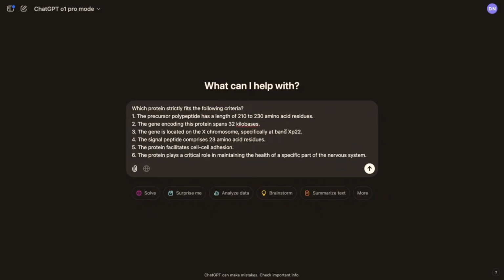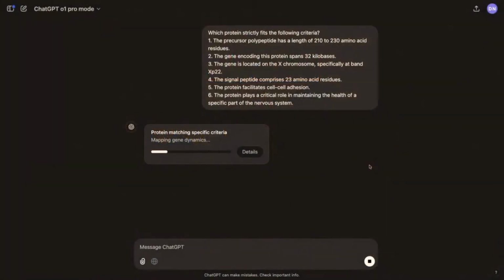Well, we'll find O1 Pro mode the most useful for, say, the problem asks for a protein that fits a very specific set of criteria. So there are 6 criteria, and the challenge is each of them asks for pretty chemistry domain-specific knowledge that the model would have to recall. And the other thing to know about this problem is that none of these criteria actually give away what the correct answer is. So for any given criteria, there could be dozens of proteins that might fit that criteria. And so the model has to think through all the candidates and then check if they fit all the criteria.